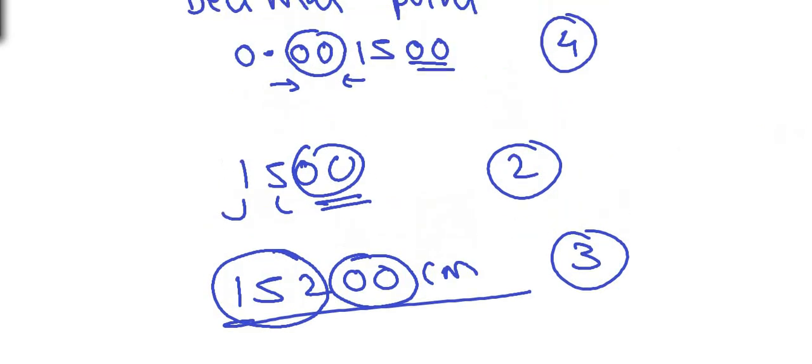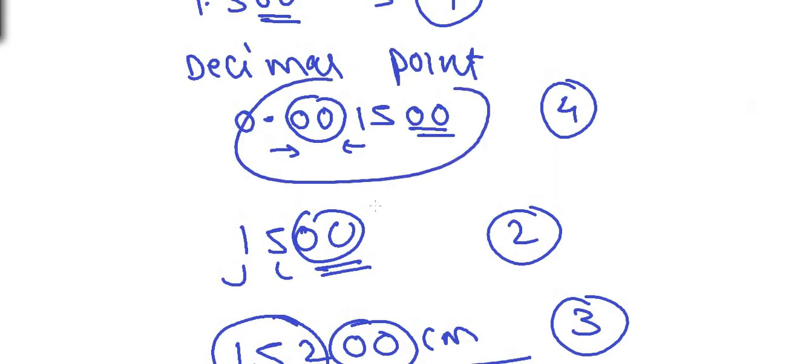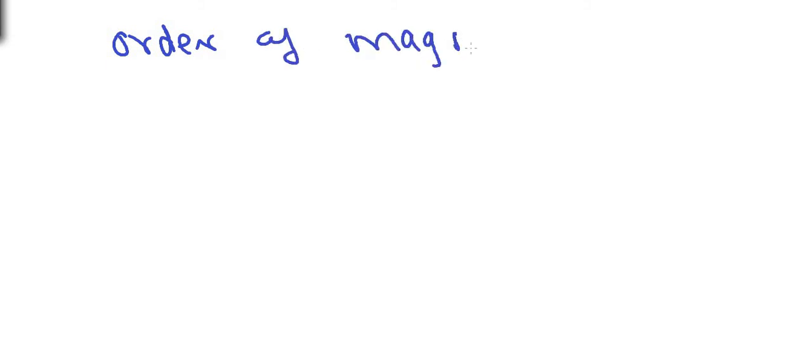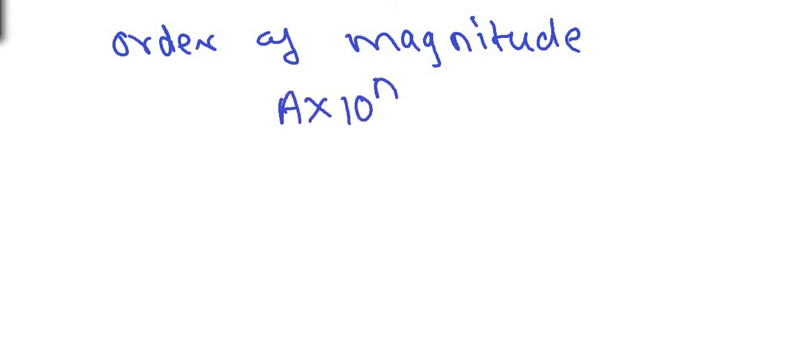Now to avoid the confusion between a number less than 1 and a number greater than 1, the number should be expressed in a scientific notation called the order of magnitude. A given number should always be expressed as a into 10 raised to n, where 0.5 is less than or equal to a less than 5.